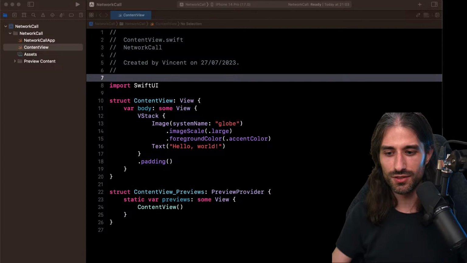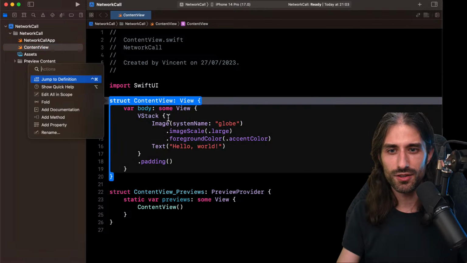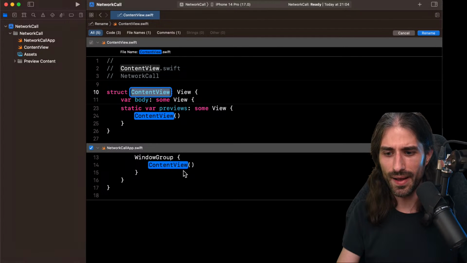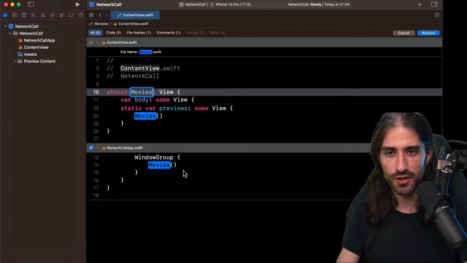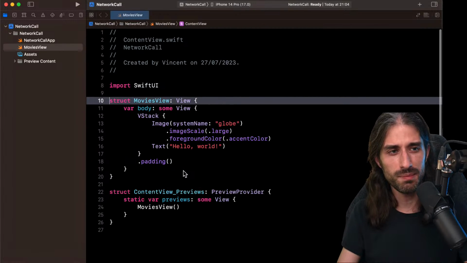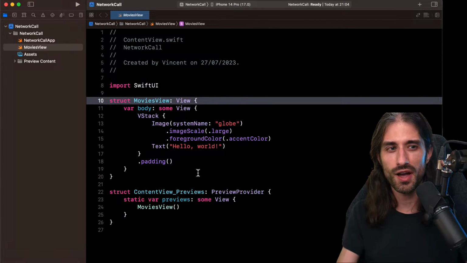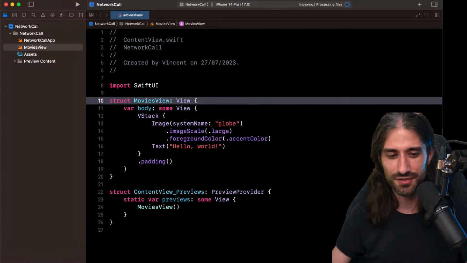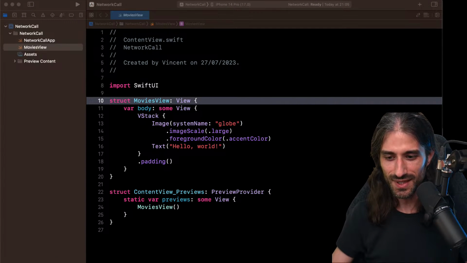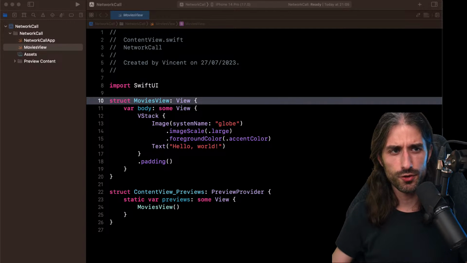So let's see what we're going to implement. I will take my content view and I will rename it into movies view. First, because it's a better description, and also because it's the same name as in my finished project. And remember, I'm tired. I want to minimize the risk for errors. All right. So my movies view. What am I going to do? For now, I'm not going to do anything. I'm just going to implement a movies view model, actually. Actually, no. That's why I have a script to remind me in which order I should do things.